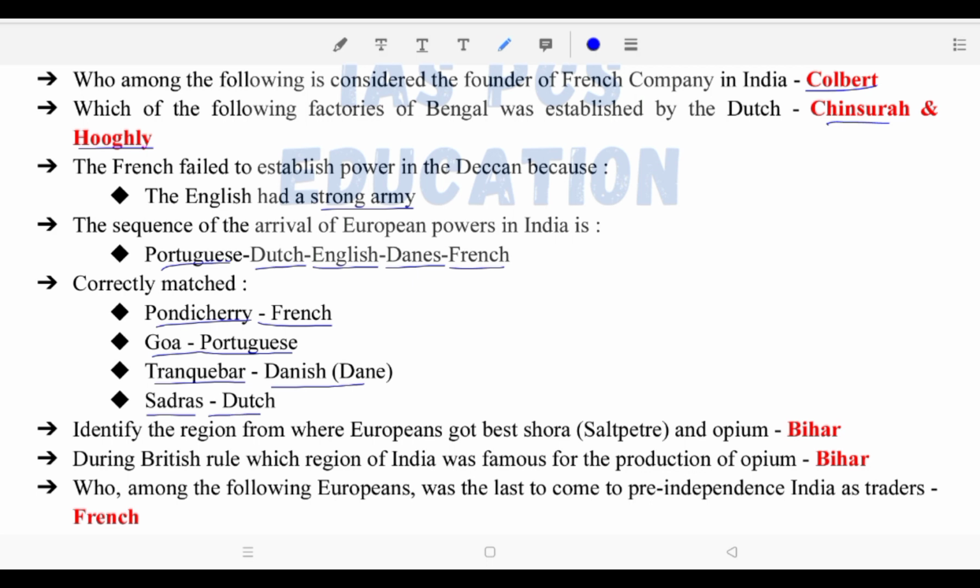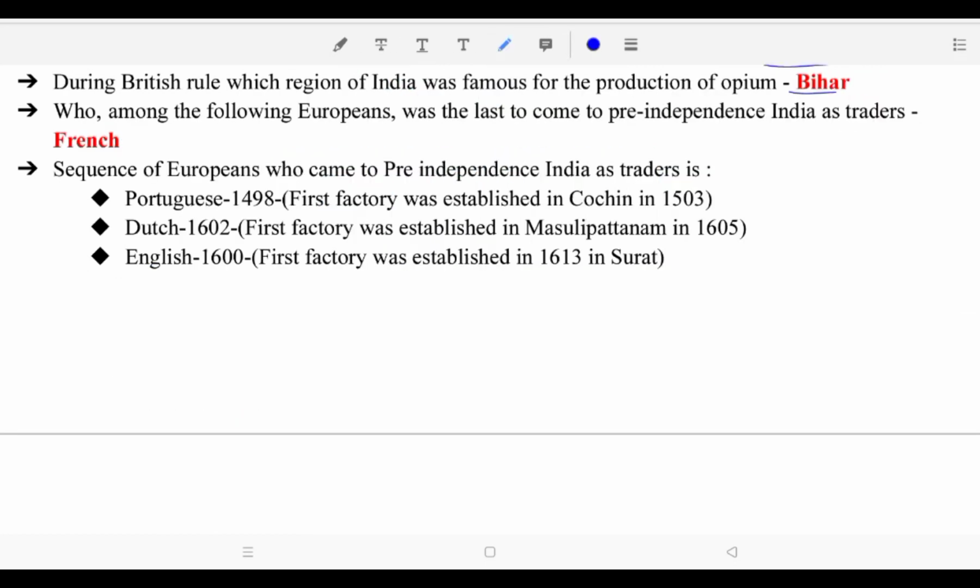Identify the region from where Europeans got saltpeter and opium. Bihar. During British rule, which region of India was famous for the production of opium? Bihar. आगे देखिएगा फ्रेंड्स. Who among the following Europeans was the last to come to pre-independence India as traders? French.